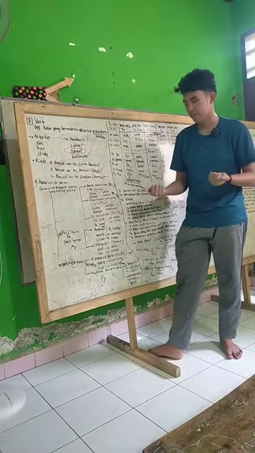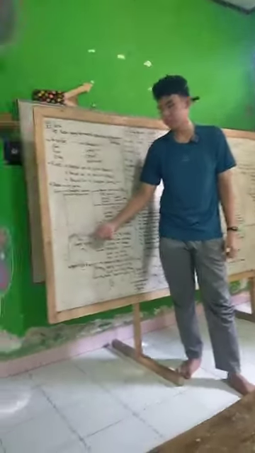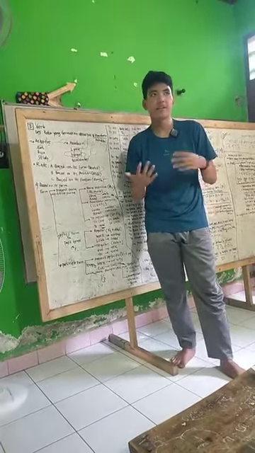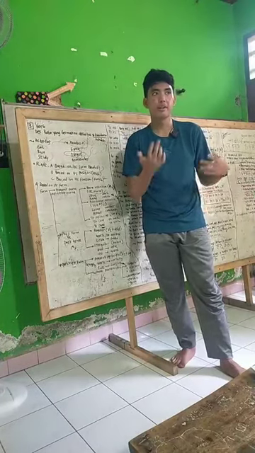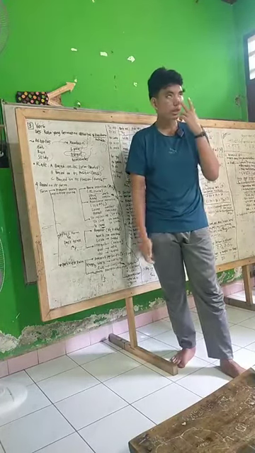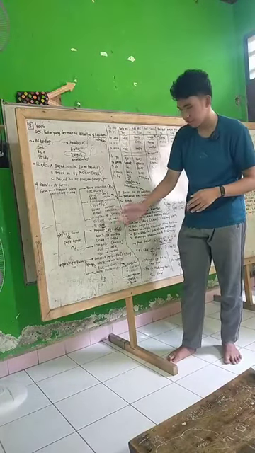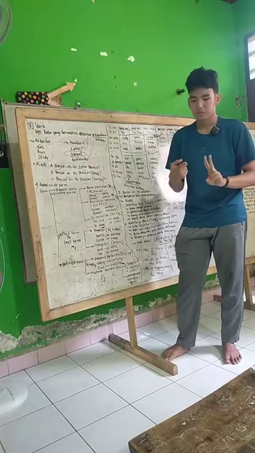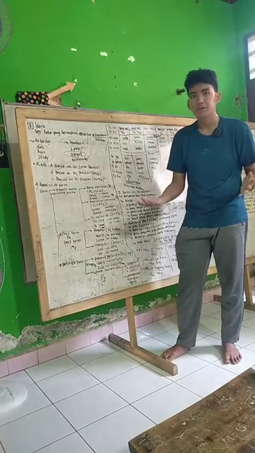Okay, now let's move to the second one, past form. The past form uses verb 2, like the name, past, which means something has been done in the past. The past form is divided into two parts: irregular and regular verbs. What is the meaning of regular?